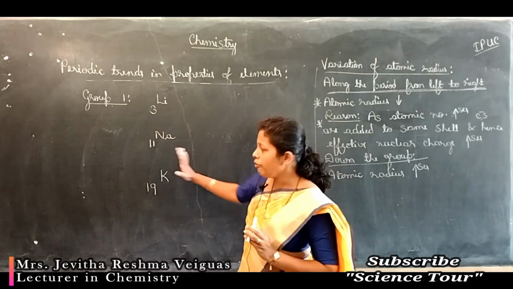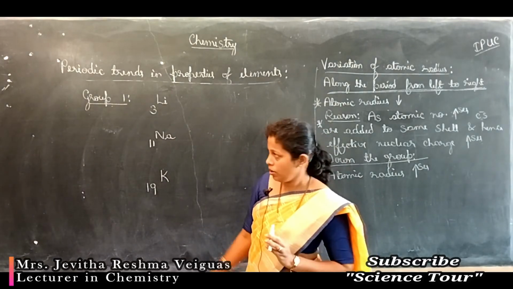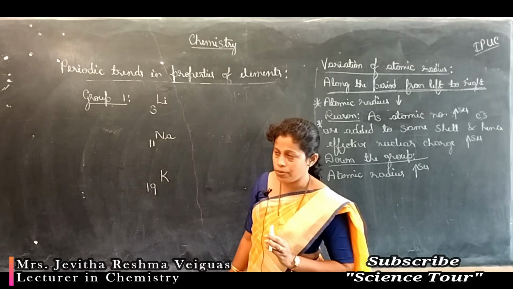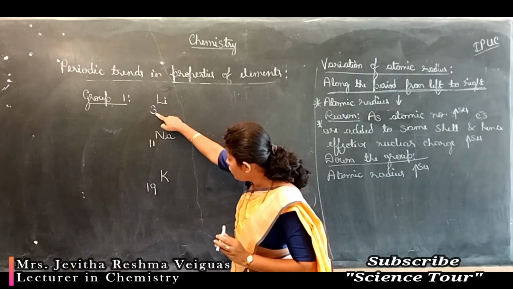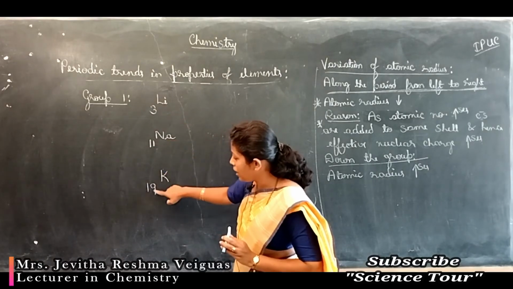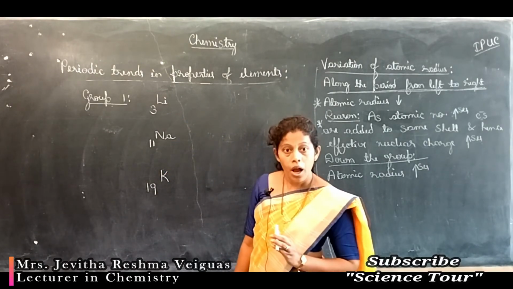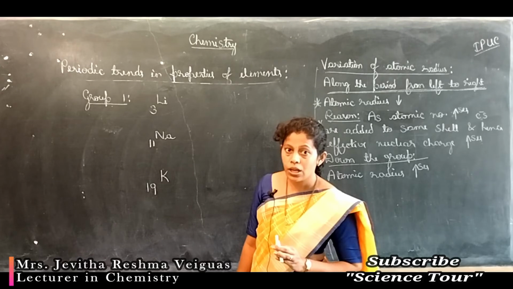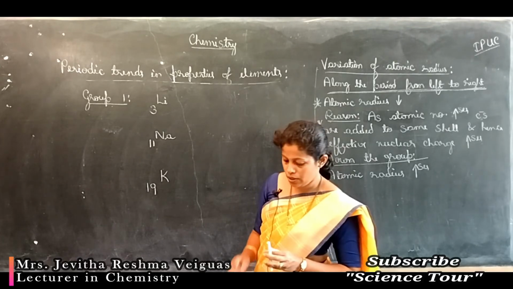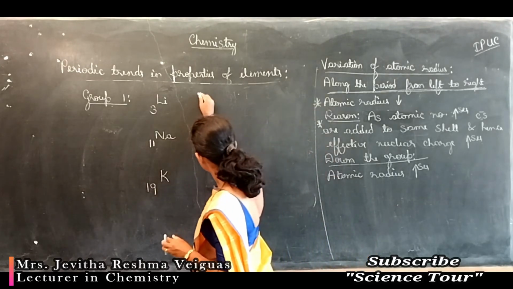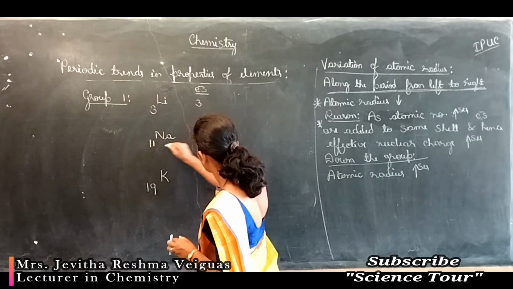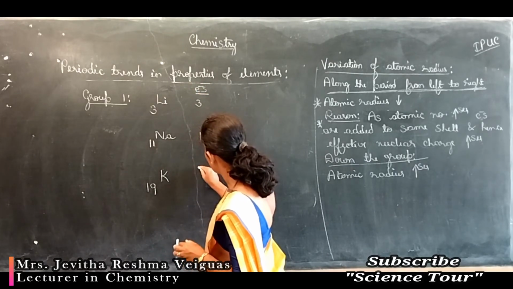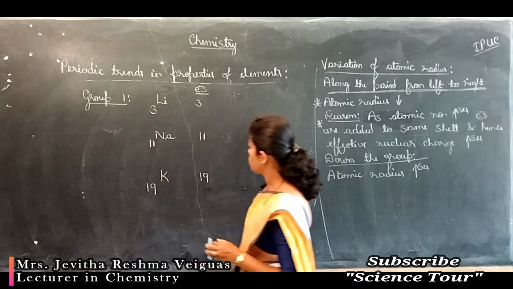But now I'll take only these 3 so that you can understand the concept. As you move down the group, just observe, atomic number increases. Atomic number increases means number of electrons increases. So lithium has 3 electrons, sodium 11 electrons, potassium 19 electrons.